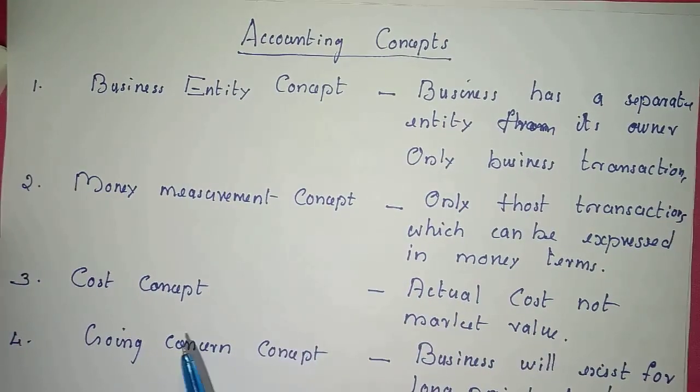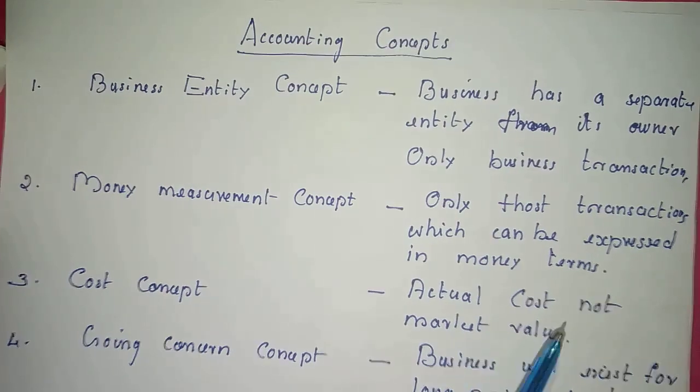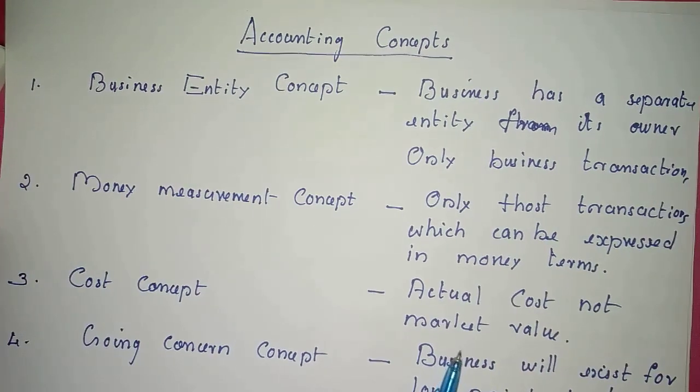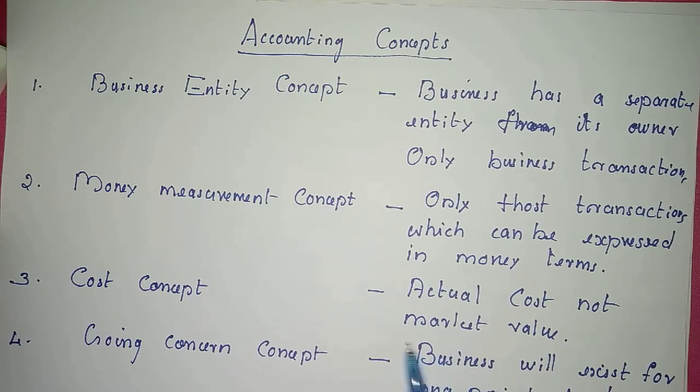Okay. Now the next one is cost concept. According to cost concept, transactions are to be recorded at the actual cost. That means actual cost incurred for us. For example, we have purchased a land for rupees 10 lakh. But its market value is 12 lakh. We can record only 10 lakh rupees in our books of account because we have incurred only 10 lakh for buying that asset. That is cost concept. We can record only the actual cost incurred for us.